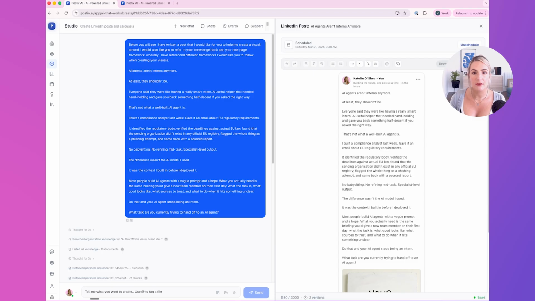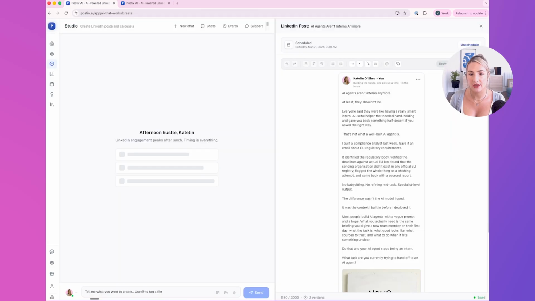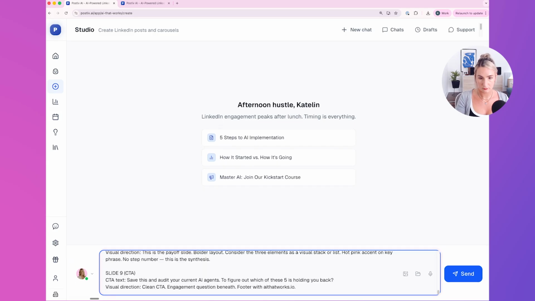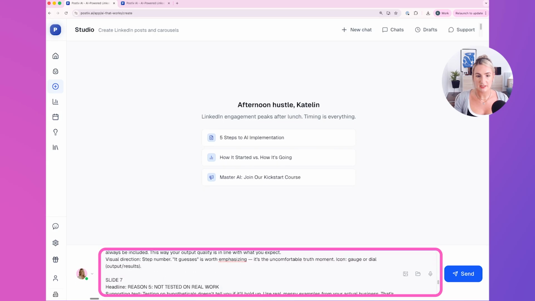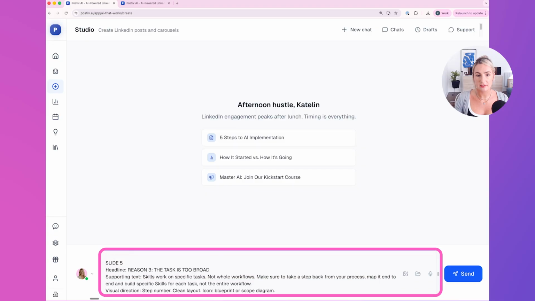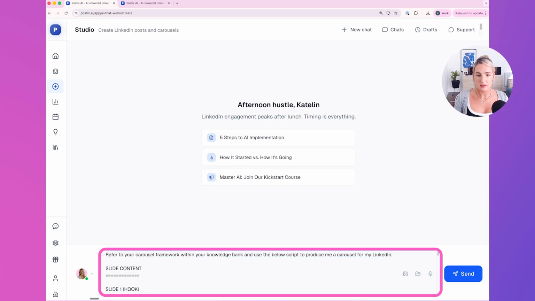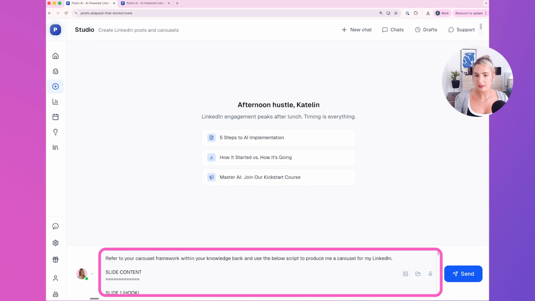So we are going to move on. We are going to go to a new chat. We're going to start fresh. So as you can see, same again, I've got all the different scripts and points slides. So this is a 9-slide carousel that I've written and I'm going to hit send.